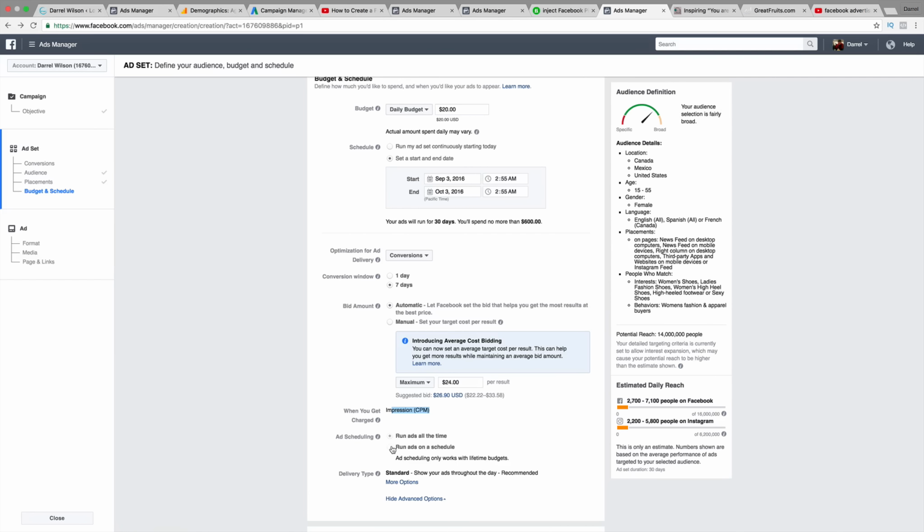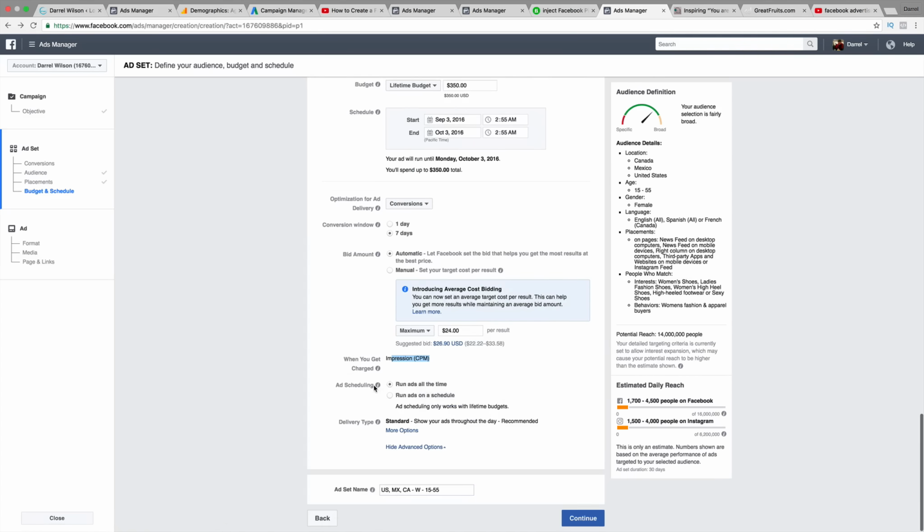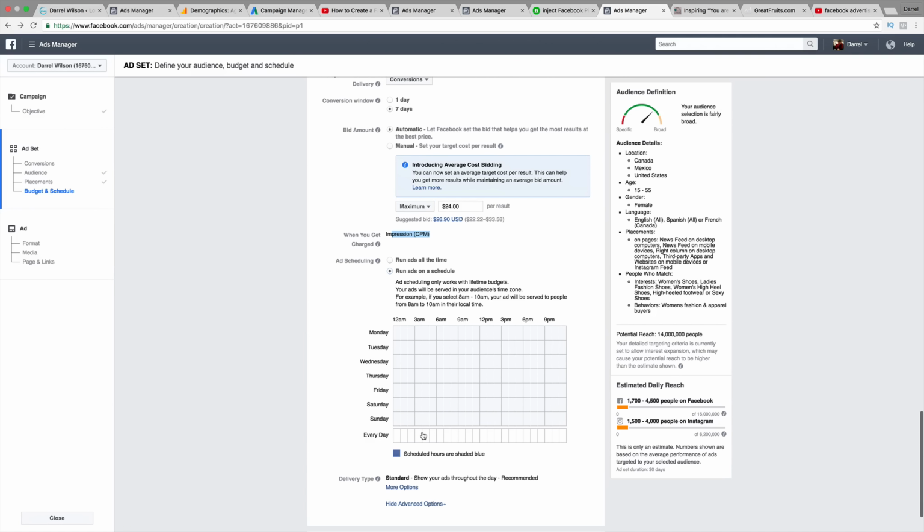I would probably set that as a schedule. So in order to set that as a schedule, we'll have to change this to lifetime budget. And you can set your budget there. But I probably want to do it during business hours. So I kind of want to do it between the hours of maybe 9, like here, like that. There you go. But we might want to exclude Sunday and Saturday, right? We might not want those. So let's go ahead and exclude those, just like this.